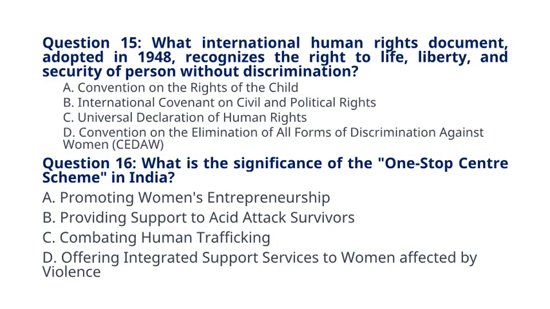D. Convention on the Elimination of All Forms of Discrimination Against Women, CEDAW. The correct answer to question 15 is option C. Universal Declaration of Human Rights. Explanation: the Universal Declaration of Human Rights, adopted in 1948, includes the right to life, liberty, and security of person in Article 3.